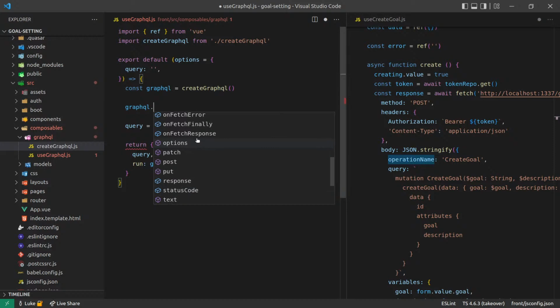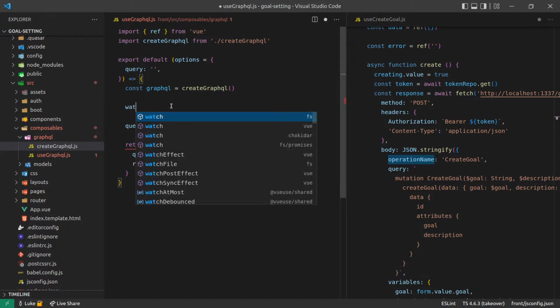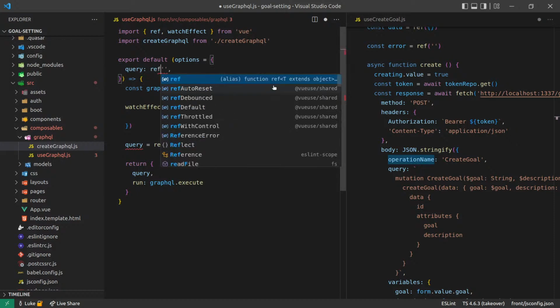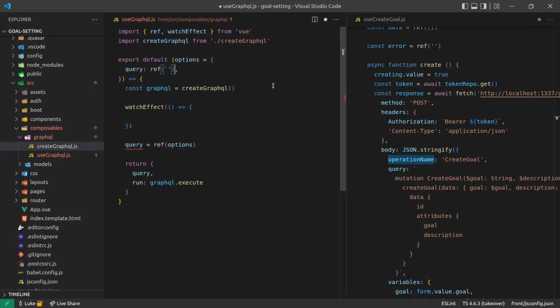I guess I can just add it into the options. So we'll turn that into a watch effect. And these options are going to have to be wrapped in a ref then. So how about this? We just wrap the options in a ref and we say... but then that query is also going to have to be wrapped in a ref. Can I do this? I don't actually know if I can.